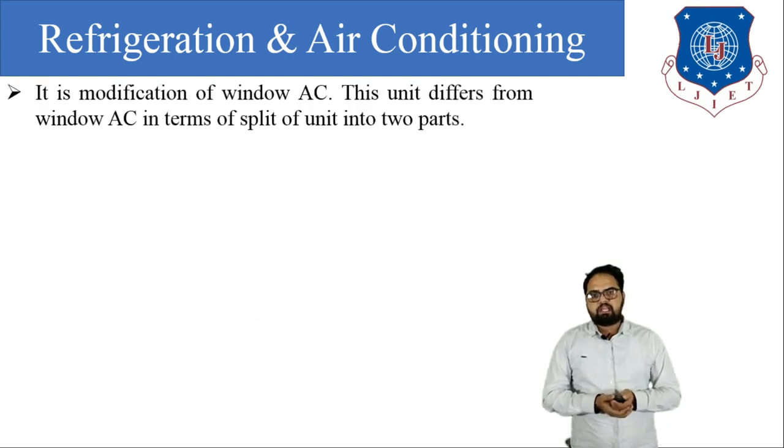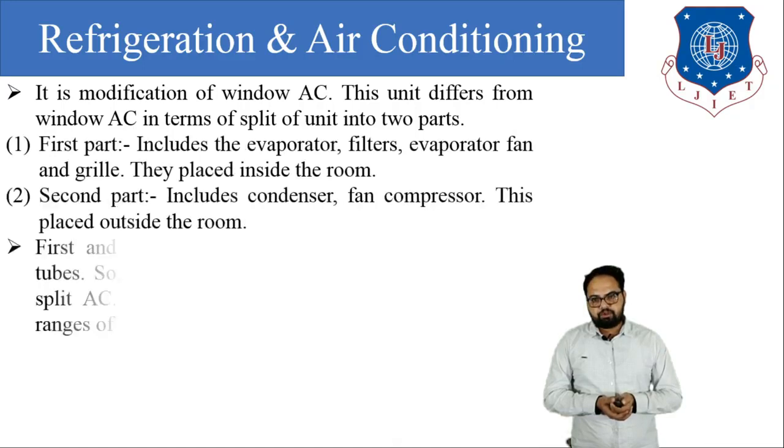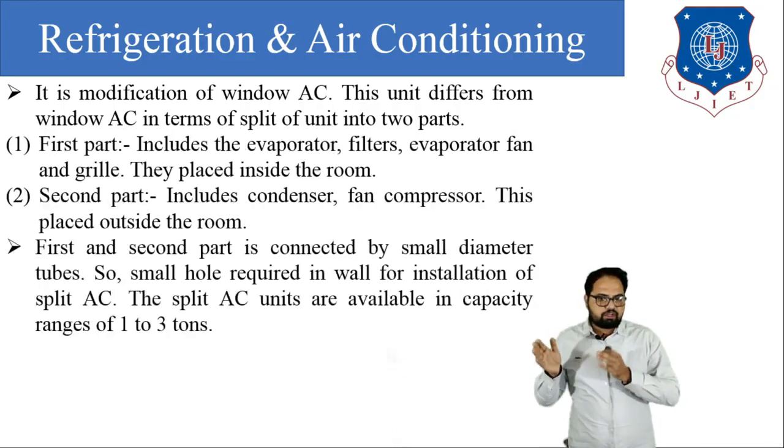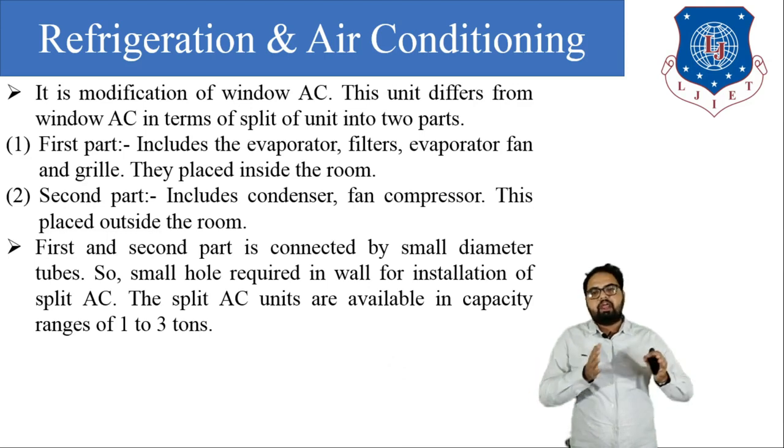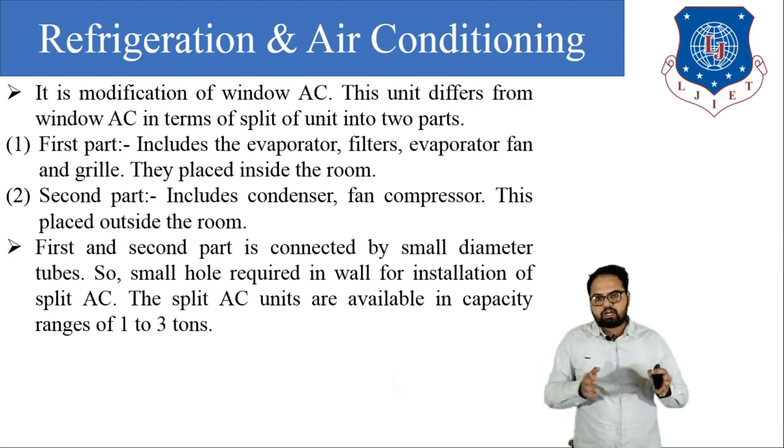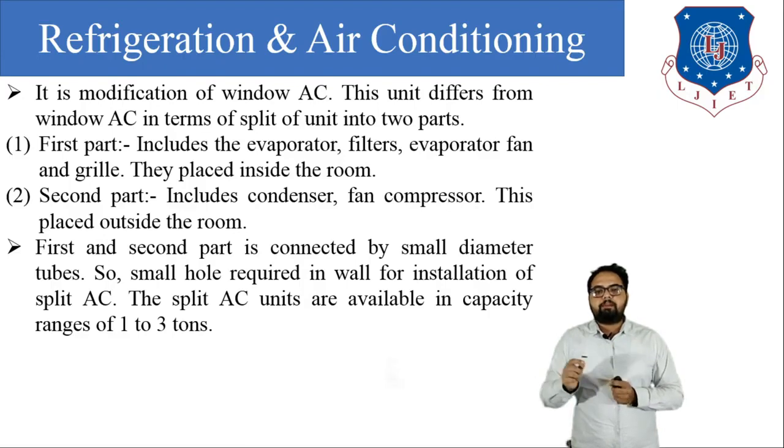So this is the basic arrangement of a split air conditioner, or we can say it is a modification of the window air conditioner. The indoor unit and outdoor unit are connected with the help of a small diameter tube.